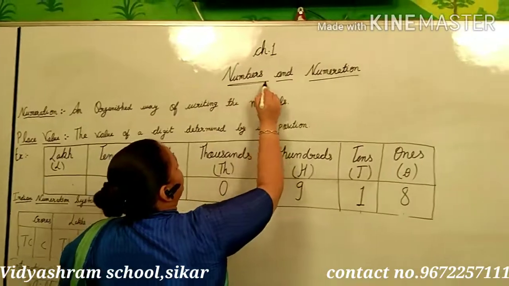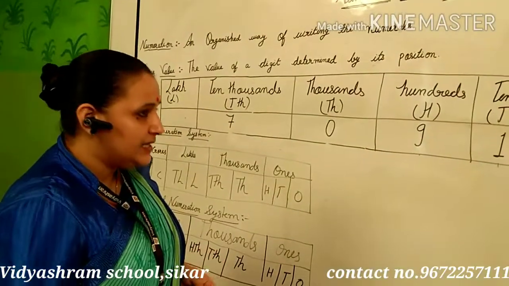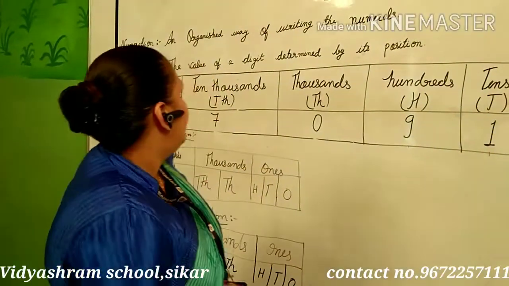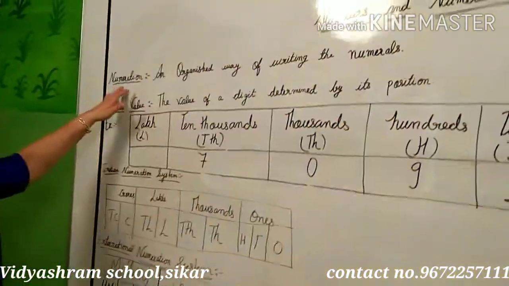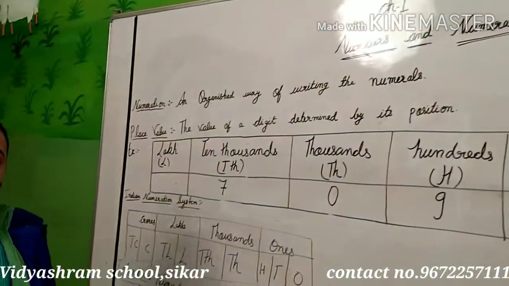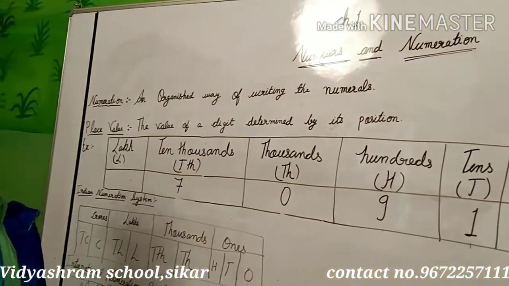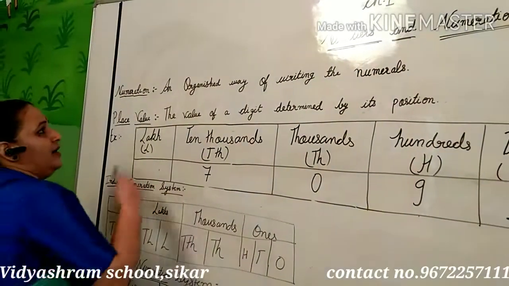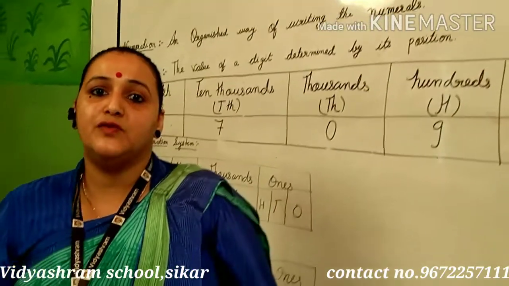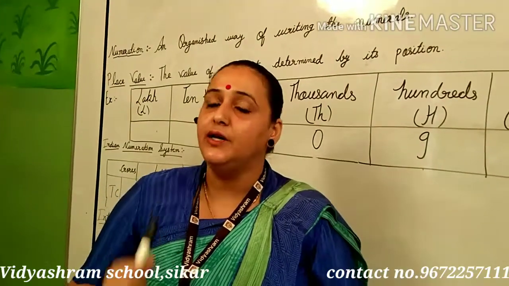Numbers and Numeration. Today we are going to revise this chapter. You have to understand the important things with me. The first thing in the chapter is what numeration is. You all know what numbers are, but we have to understand numeration. Numeration is an organized way of writing numerals. Numeral means the number. We have to understand how you will write the numbers in an organized way.